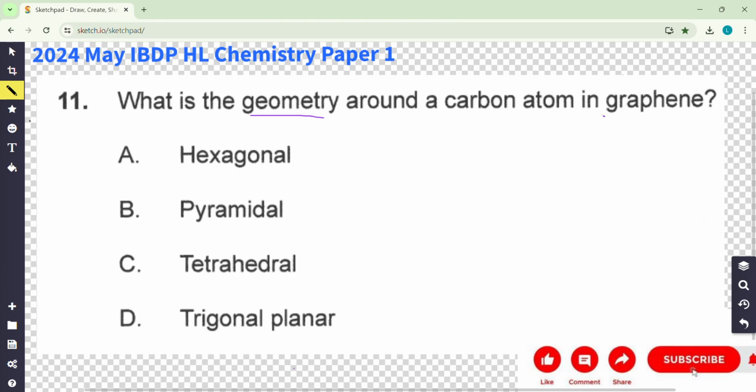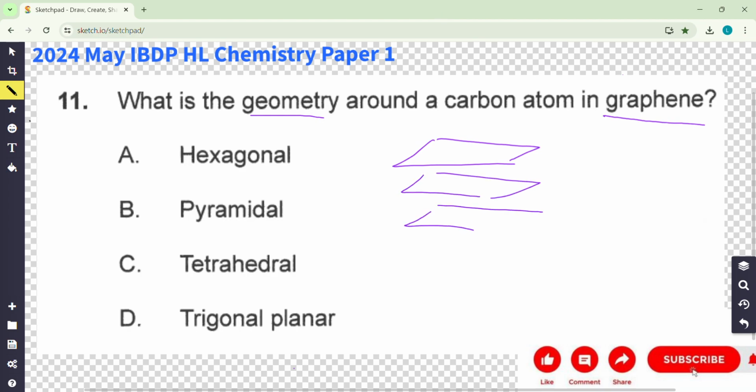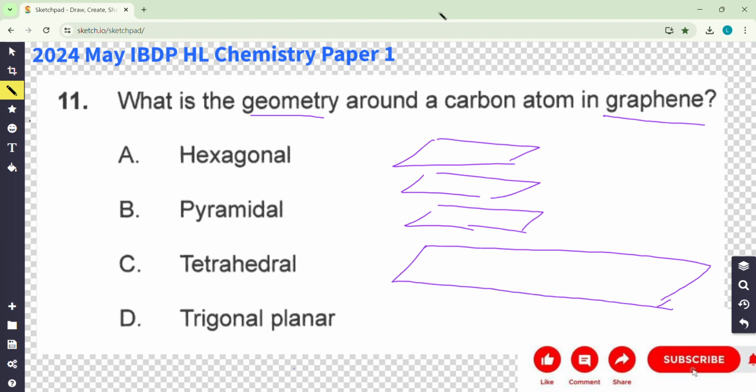What is graphene? We have to remember graphene is similar to graphite. Graphite are layers of carbon, right? And then what is graphene? One layer, we join them together to make it as a big, long layer of graphite. Just one layer, but the structure is identical with that of graphite.